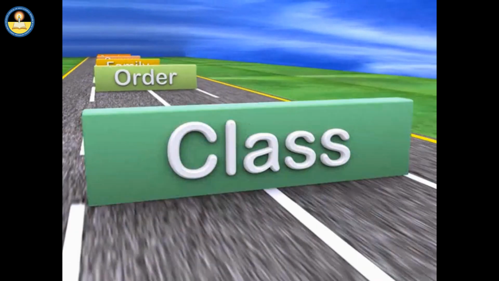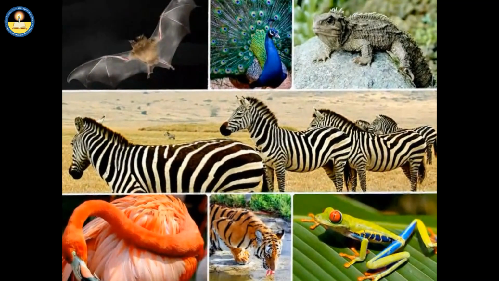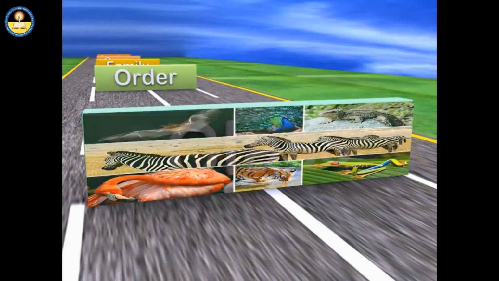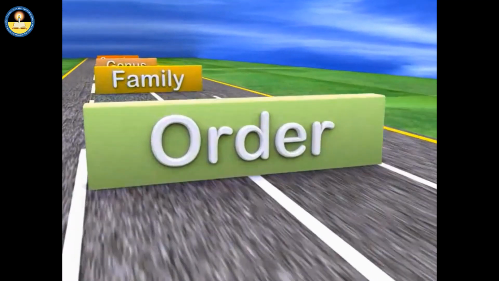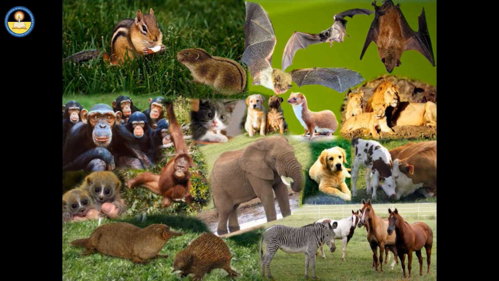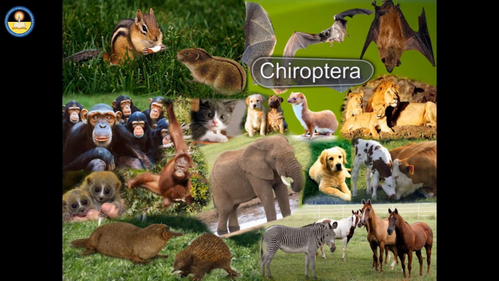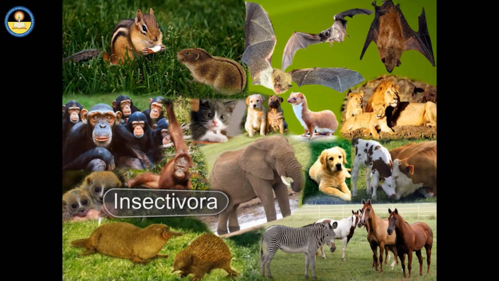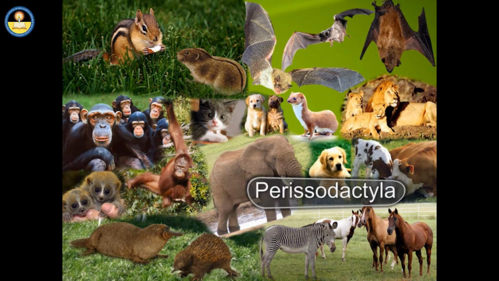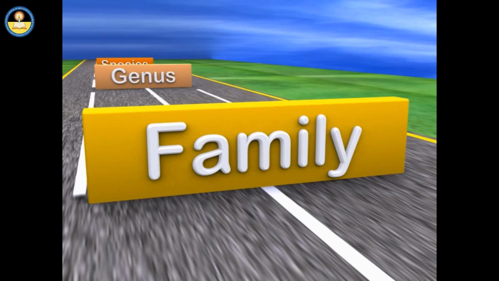Order. Let us concentrate on one of its class, Mammalia. Each class is made up of one or more orders. Mammalia can be broken down into orders like Rodentia, Primates, Chiroptera, Insectivora, Carnivora, Perissodactyla, Artiodactyla and many more.